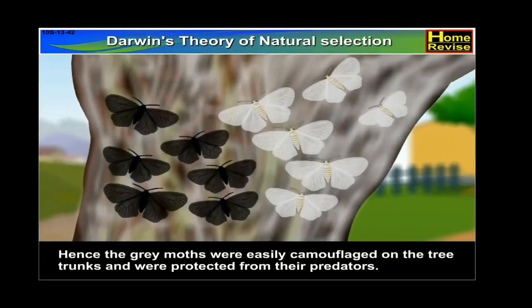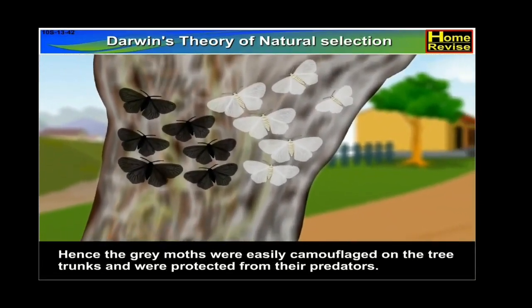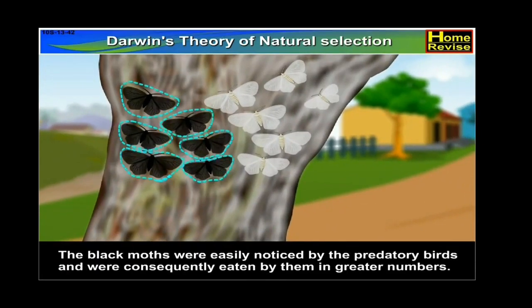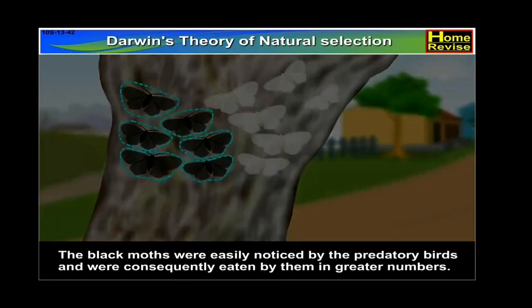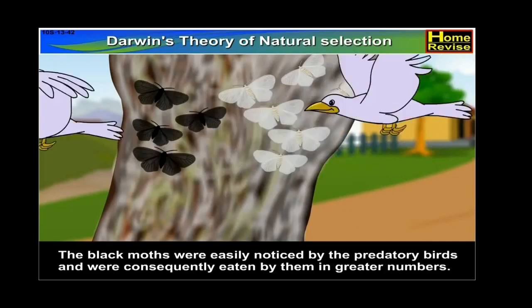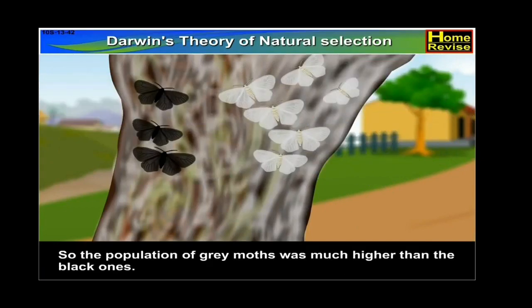Hence, the grey moths were easily camouflaged on the tree trunks and were protected from their predators. The black moths were easily noticed by the predatory birds and were consequently eaten by them in greater numbers. So, the population of grey moths was much higher than the black ones.